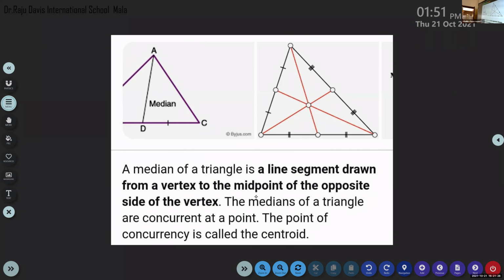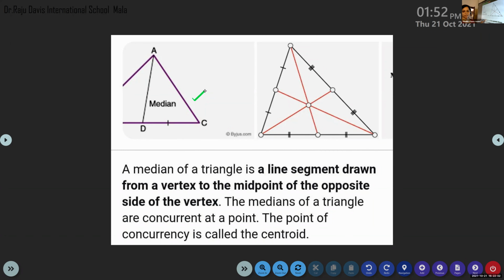We are going to study about a median. Median, you know, in the previous chapter we have studied what is a median, in data handling. Mean, median, mode. In that, what was the median? Ma'am, the median was the middle observation. Forget about it. That is median of a data. This is the median of a triangle. It is different. So let us see what is this median.